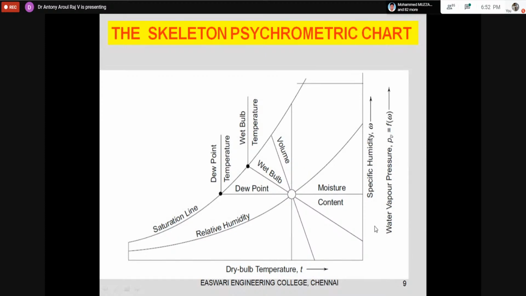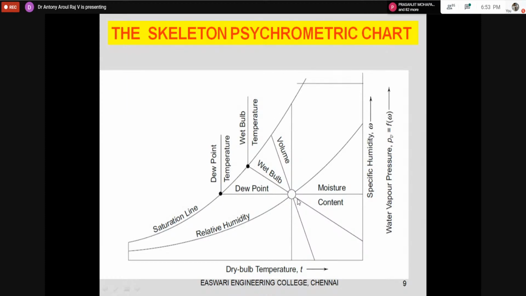On the vertical axis, when I am adding moisture, the specific humidity increases, and when I am removing moisture, the specific humidity decreases. So it is associated with the moisture, that is, the latent heat. One more thing we have to note: when I am increasing the specific humidity, the water vapor pressure is also increasing. Similarly, if I am decreasing the specific humidity, the water vapor pressure will also decrease, which is obvious because we discussed it now. Also, when I am increasing the specific humidity, the dew point temperature will also be increasing.